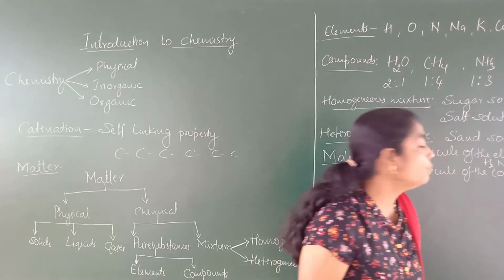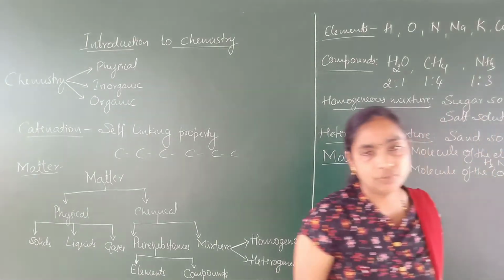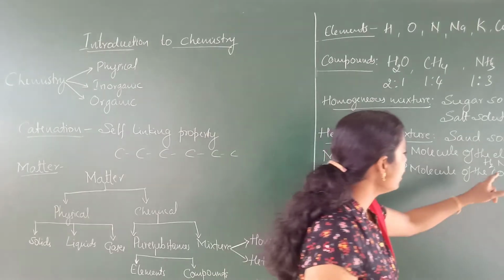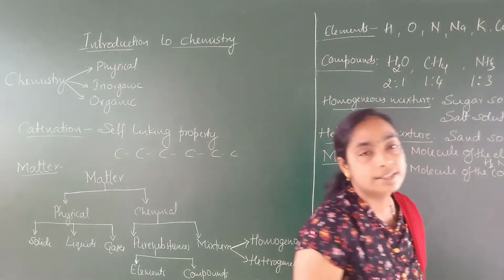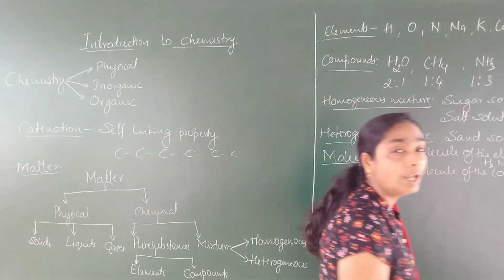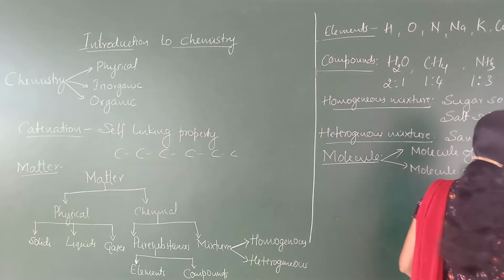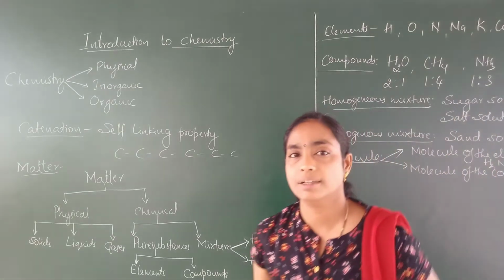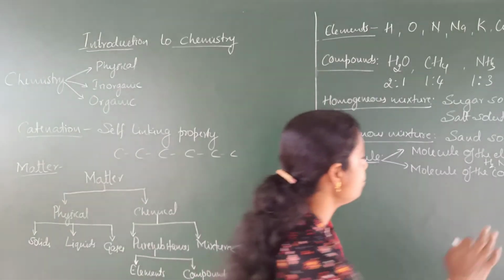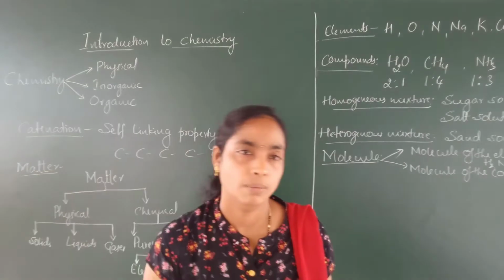See here, sulfur molecule. Sulfur exists in S8 form. That means 8 sulfur atoms are combined together to give the sulfur molecule, and it is a polyatomic molecule. Phosphorus molecule. Phosphorus exists in P4 form. That means 4 phosphorus atoms are combined together to form this phosphorus molecule. It is a tetraatomic molecule.